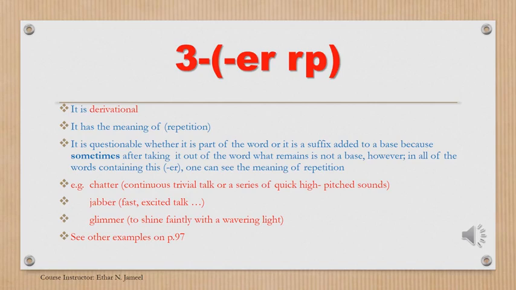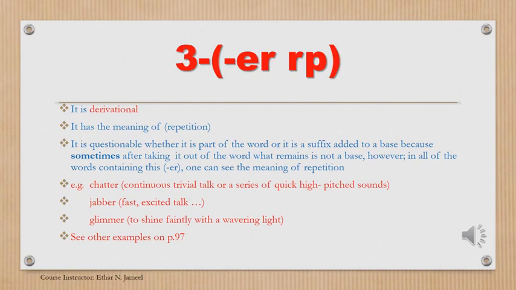Jabber. Jabber also contains ER repetition because the meaning of jabber is fast, excited talk. So we have a continuity and a repetition of action. That is why we can say that the ER in jabber is the ER repetition.